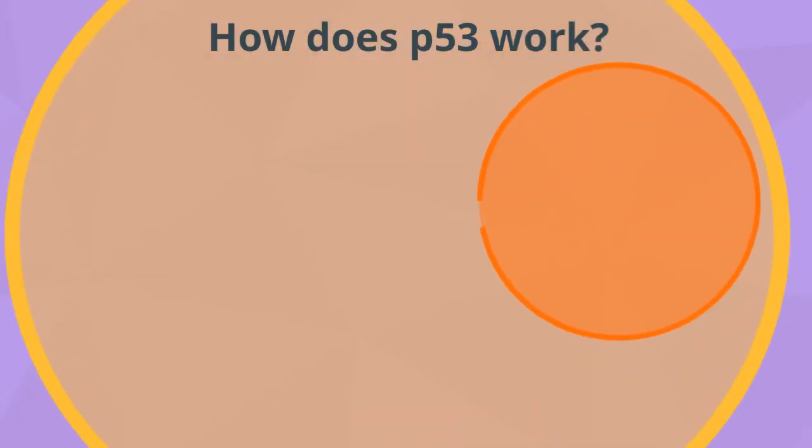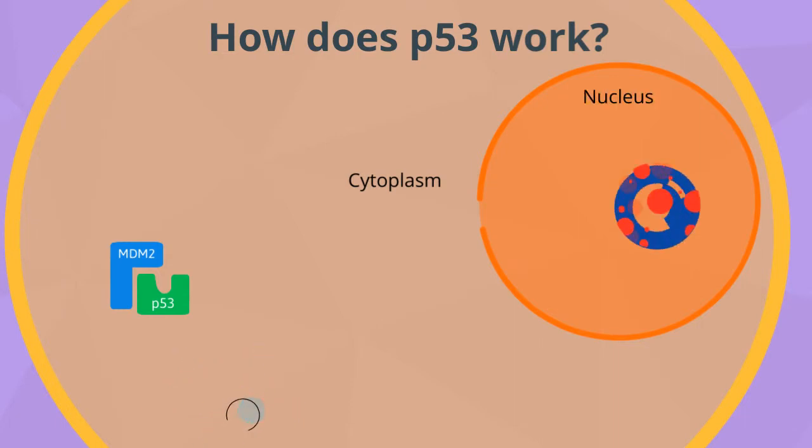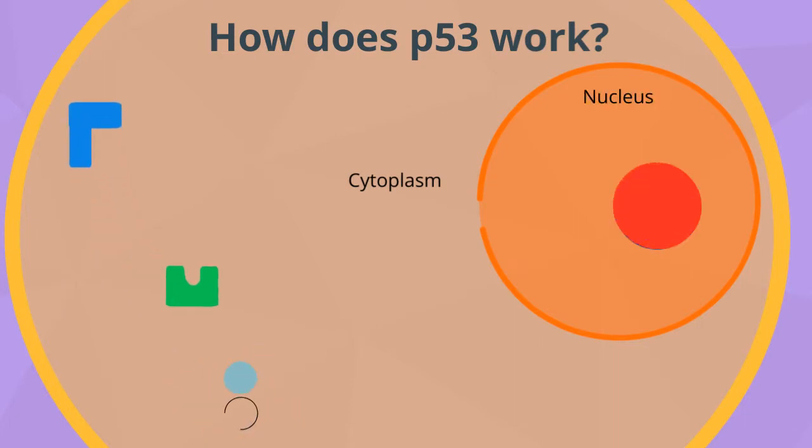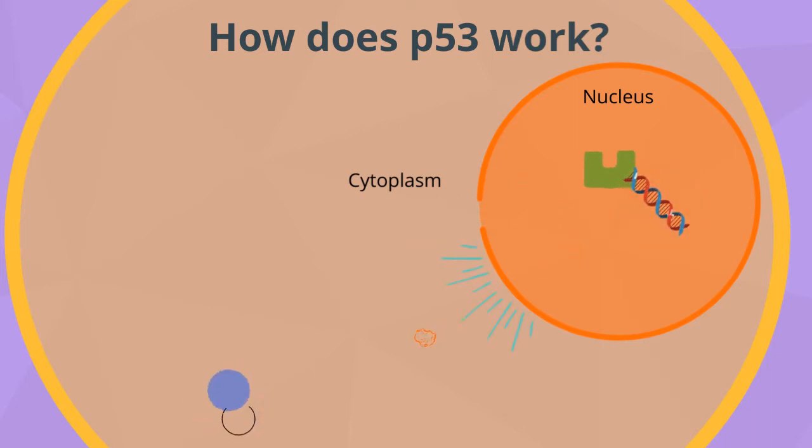Broadly, the way in which p53 is initiated is due to the removal of certain proteins attached to p53 that keep it in the cytoplasm and away from the nucleus where DNA is located. Without that protein, p53 is able to move into the nucleus to bind the DNA to create specific proteins that stop